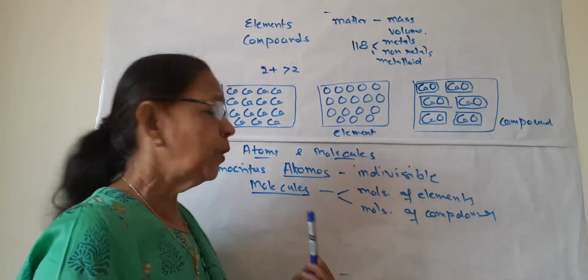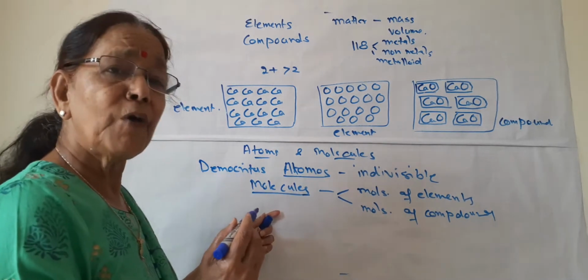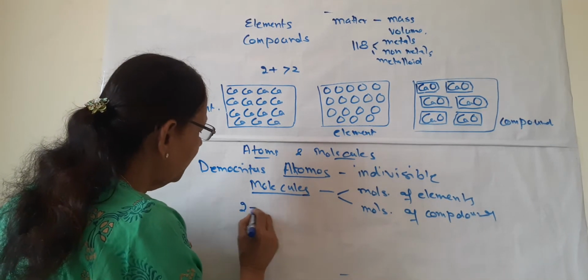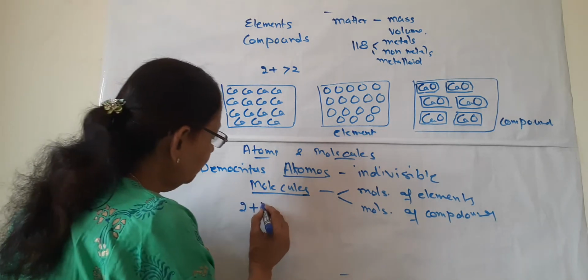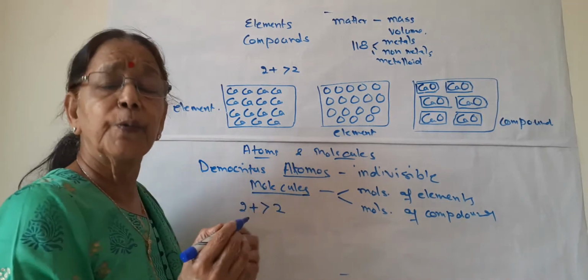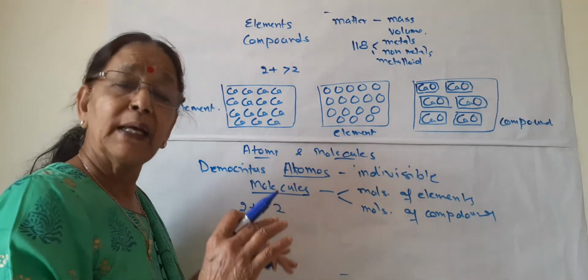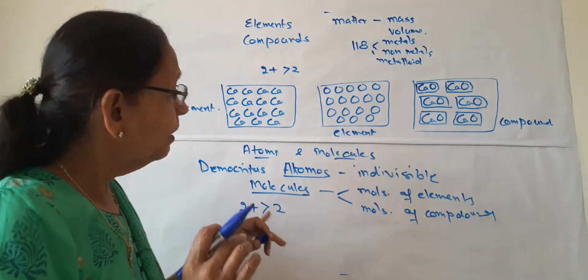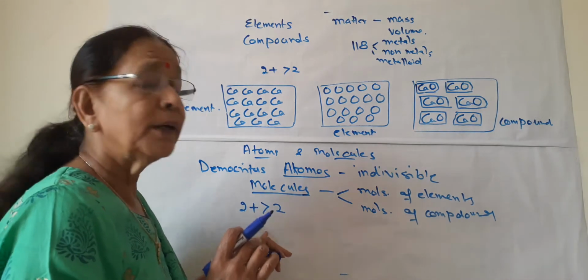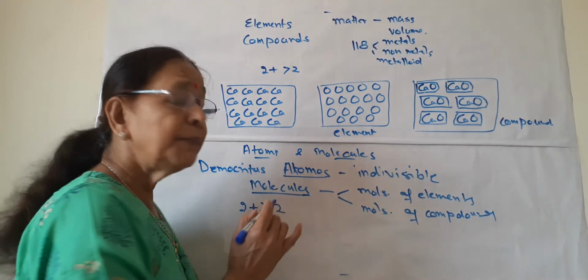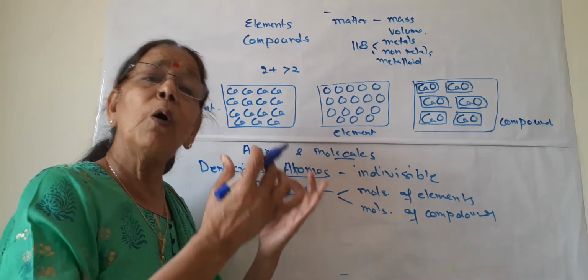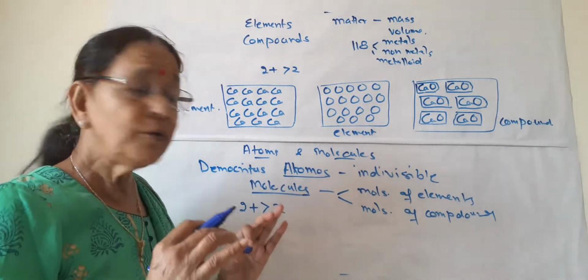I have just told you how the molecules are formed. Molecules are formed when two or more than two atoms combine chemically in fixed proportion. Then a molecule is formed. But these atoms of elements may be same or different. Are you following?